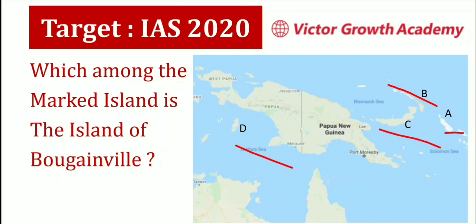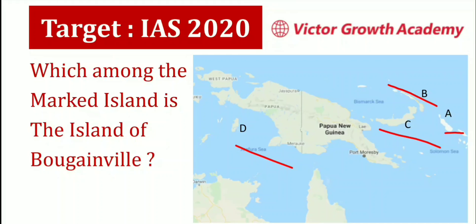Bougainville, which voted for freedom recently, is a region of one country. It is not an independent country. It may or may not become one in future. So a question can come: which is Bougainville?